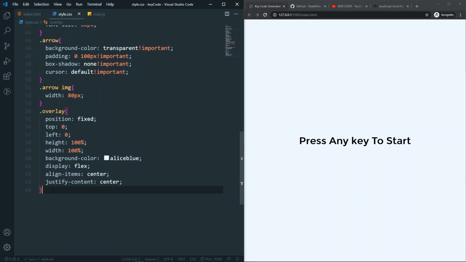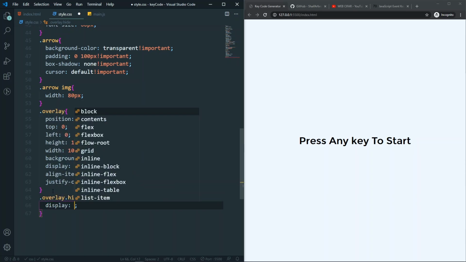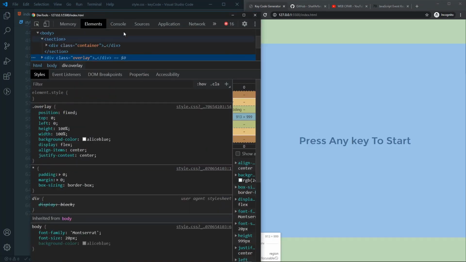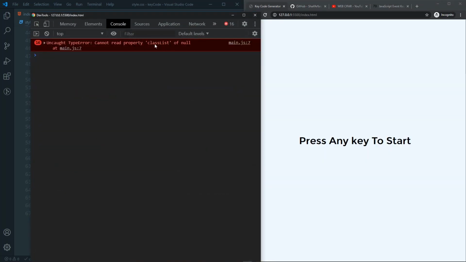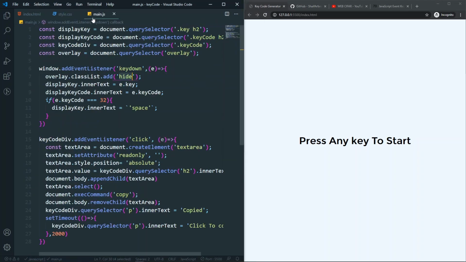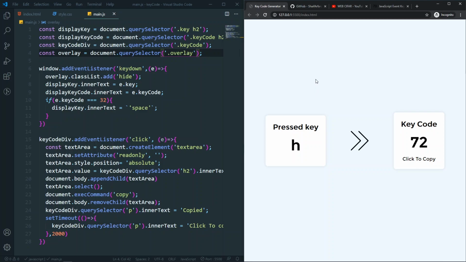So in our overlay, whenever I have a class of height, I just want to say that display will be. So now it should work, but it's not working because we have a problem here. Class list of null. So overlay class list add. Actually, we forgot to give it a dot because it's a class, that's why we need a dot before the overlay.